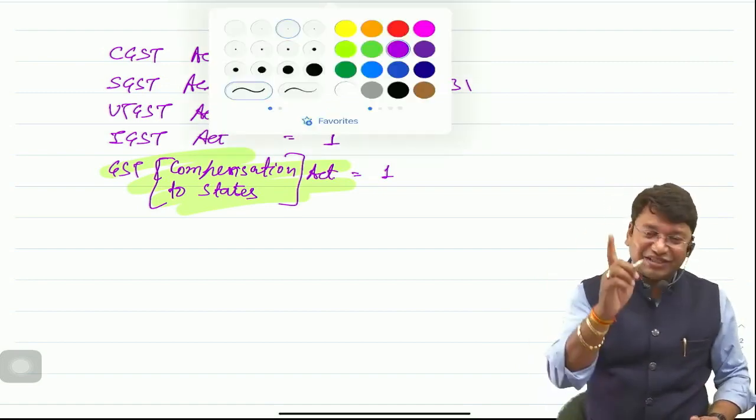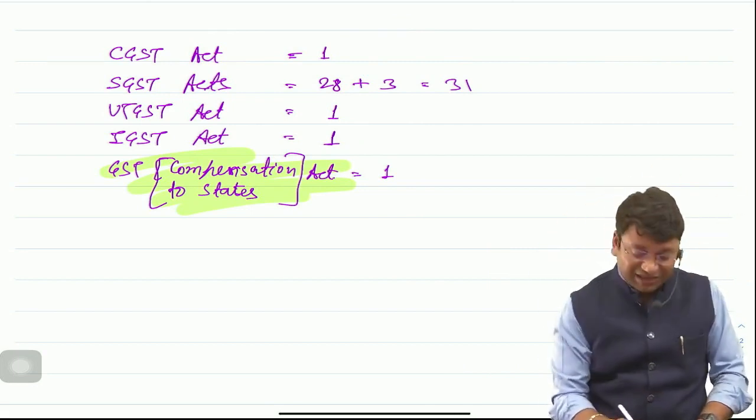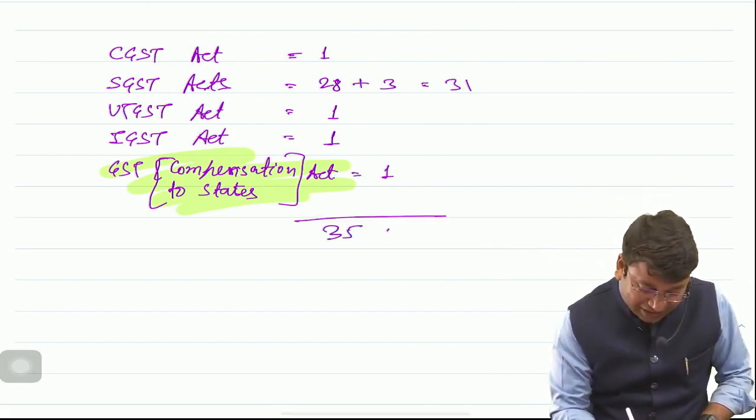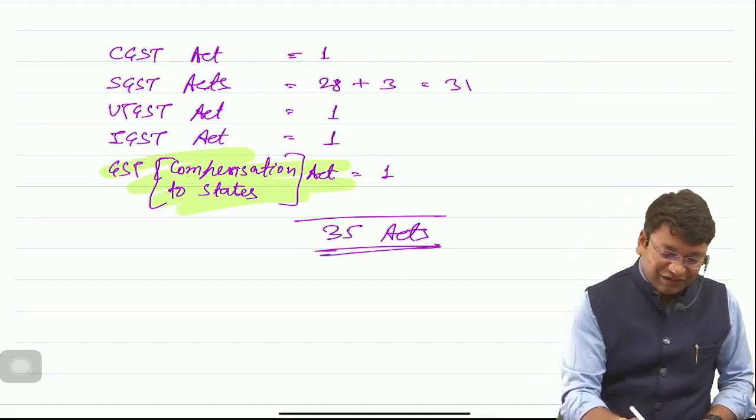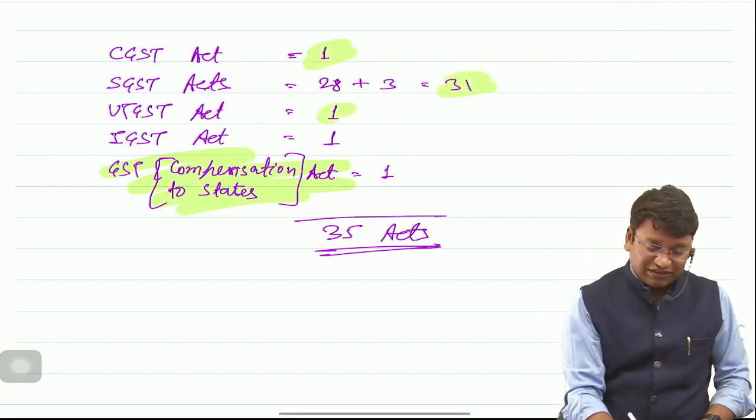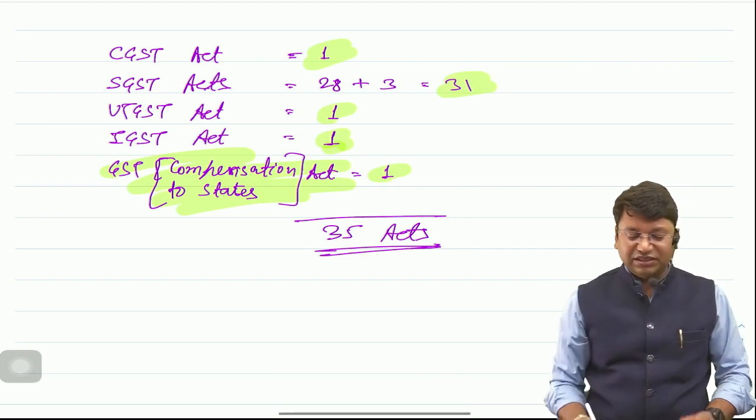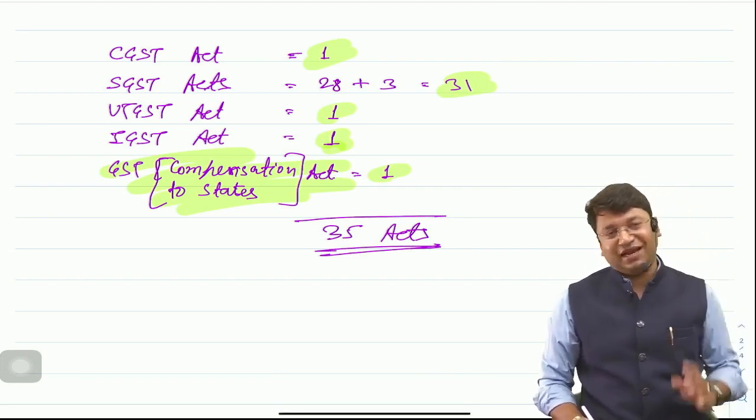And sir, one nation, one tax, one market. To introduce one nation, one tax, one market, a total of 35 acts were framed. Total 35 acts were framed. One is CGST, 31 are SGST acts, one is UTGST, one is IGST, and one is the GST Compensation to States Act. Clear?